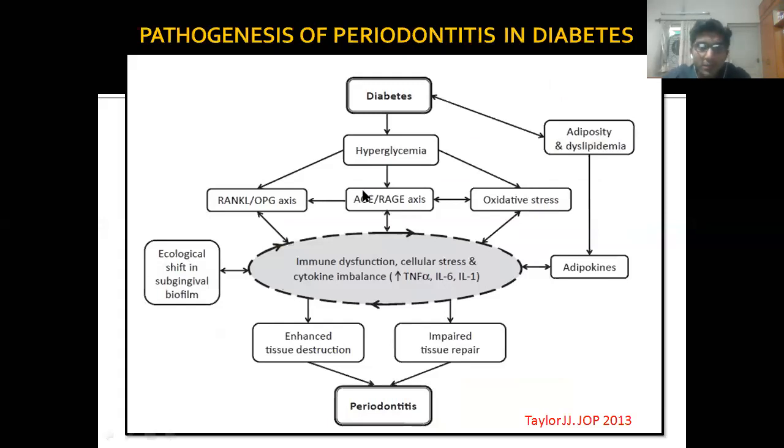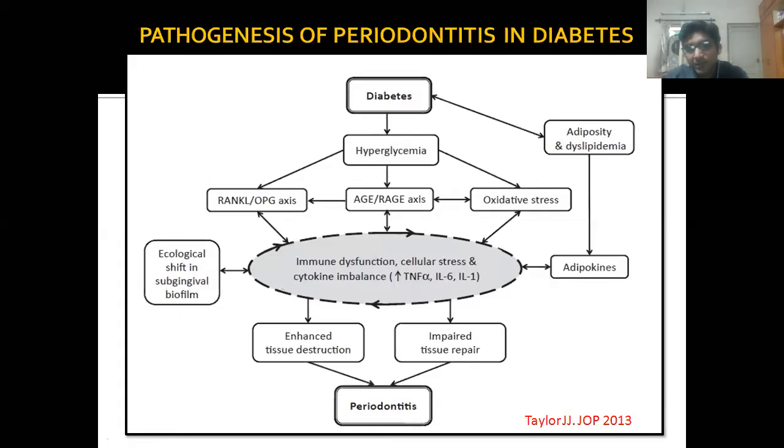Now how diabetes affects, this is a flowchart. It results in hyperglycemia, RANKL OPG axis. RANKL OPG is related to remodeling of the alveolar bone. Now AGE, RAGE axis and oxidative stress. This ultimately leads to increased amount of cytokines. There is an ecological shift in subgingival biofilm. Ecological shift means an increase in the qualitative change of organisms as compared to quantity.